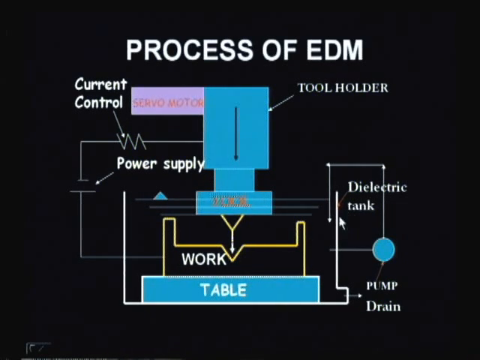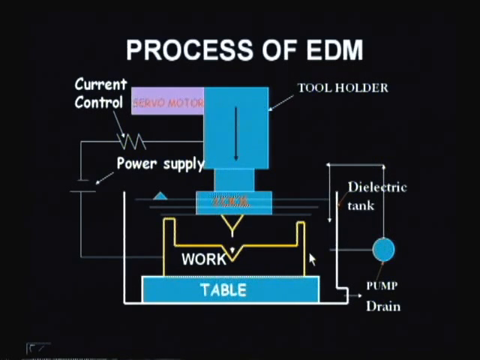And this is a dielectric tank where all the dielectric fluid will be stored. When this machining is going on, the material will be removed, so you always have to see that the removed material in the dielectric fluid is cleared. That is why we give pumping of the dielectric tank continuously, and when the machining is there, this dielectric fluid gets heated. When the dielectric fluid gets heated, it loses some of its properties, so we have to cool it. That is why we are pumping here, and through this we are recirculating it.